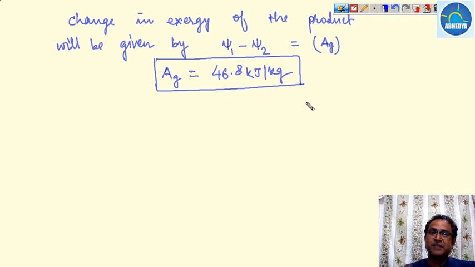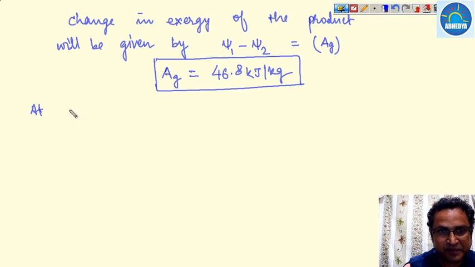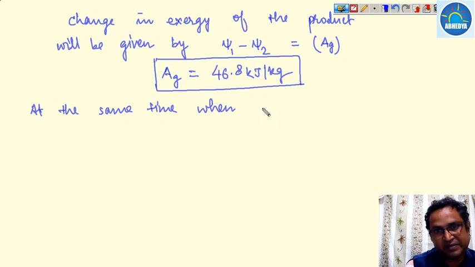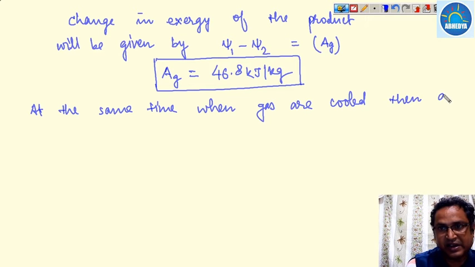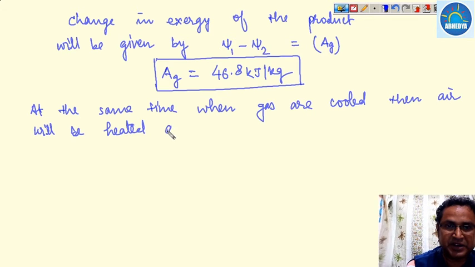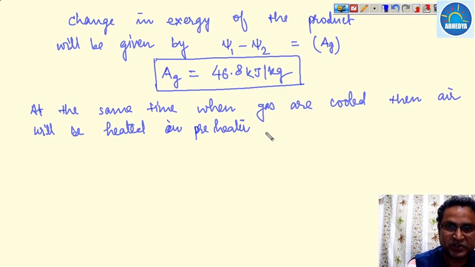Now at the same time, when the gas is cooled, the air will be heated in the preheater, which is insulated.